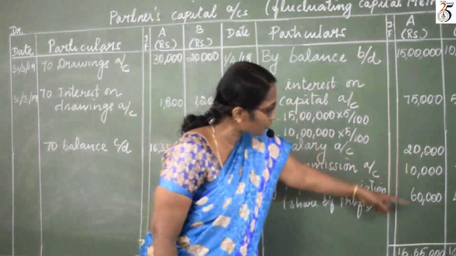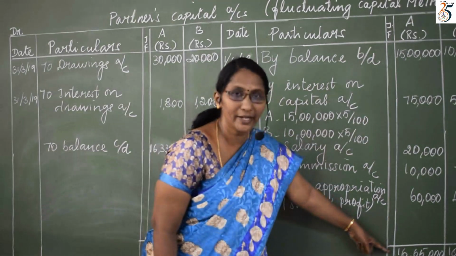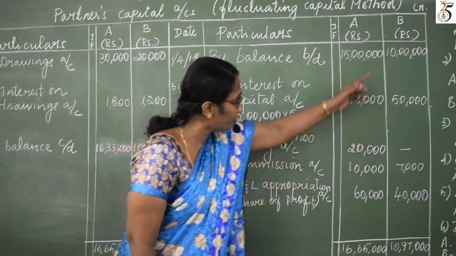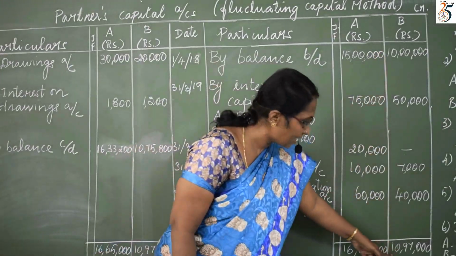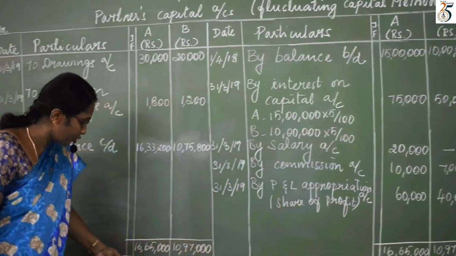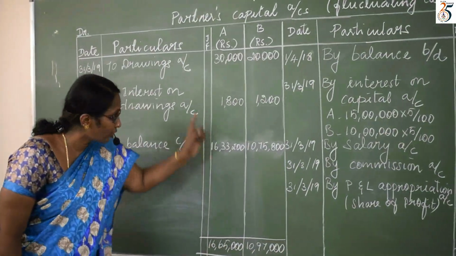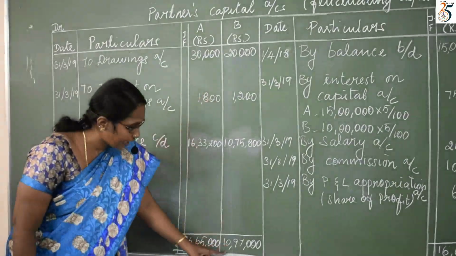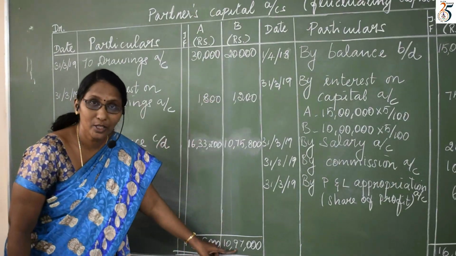So here we have done total of credit side. For A, we got 16,65,000. For B, we got 10,97,000. The same total I write in debit side. For A, 16,65,000. For B, 10,97,000.